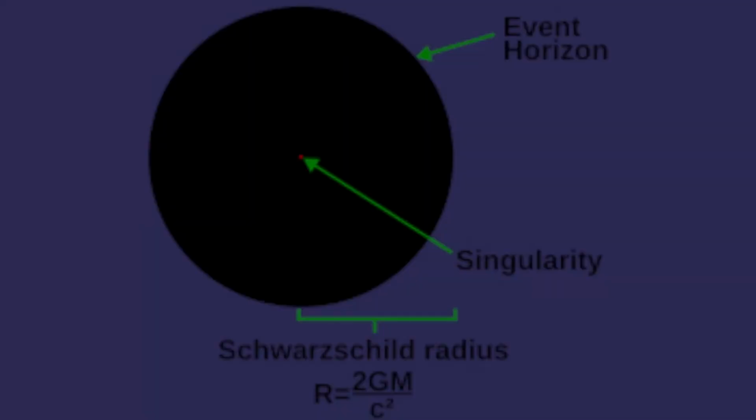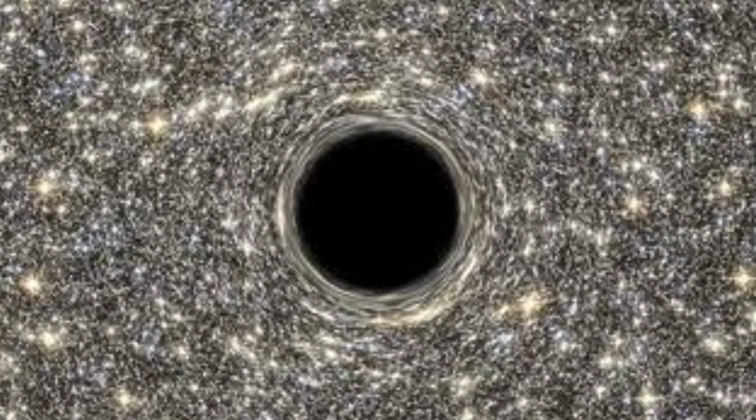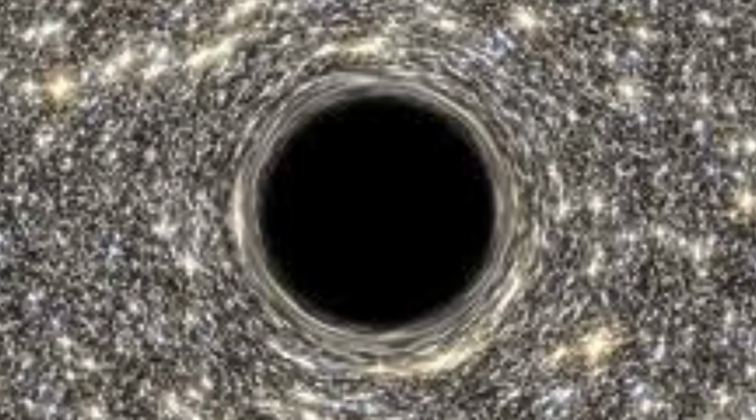The two defining features of a black hole are its event horizon and singularity. As we know, the gravitational pull of a black hole is the strongest in the universe. The event horizon is the boundary in space near a black hole from where the effect of its gravitational pull is so large that nothing can escape it, including light. The event horizon is referred to as such because if an event occurs within the boundary, information from that event cannot reach an outside observer, making it impossible to determine whether such an event even occurred.